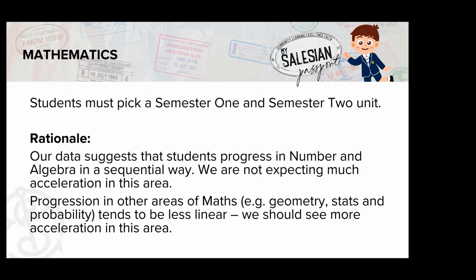Our data suggests that students progress in number and algebra in quite a sequential way. So for most students, it will be a linear journey moving up through the various number and algebra subjects. Whereas in those other areas, those semester 2 subjects, that could be the area that students look to accelerate their maths if they're finding that they are very capable and keen to pursue that pathway.